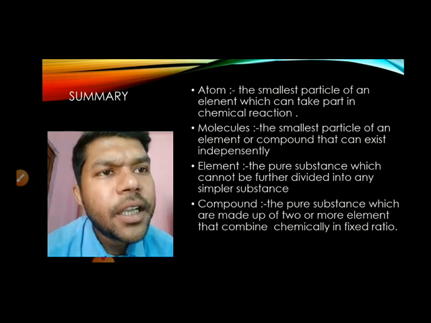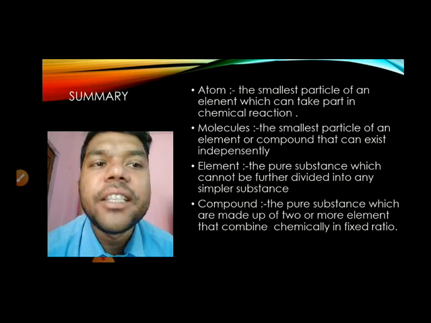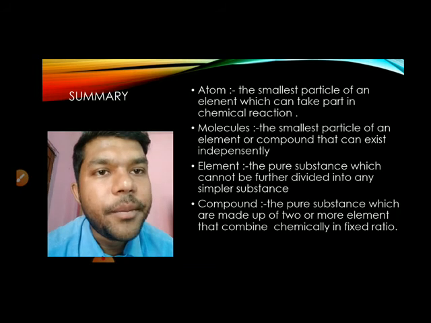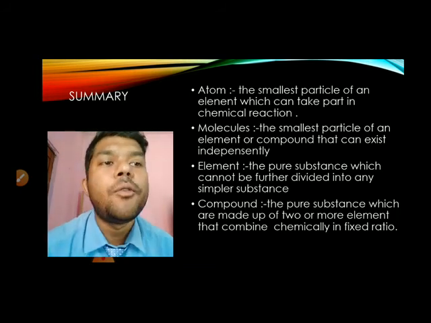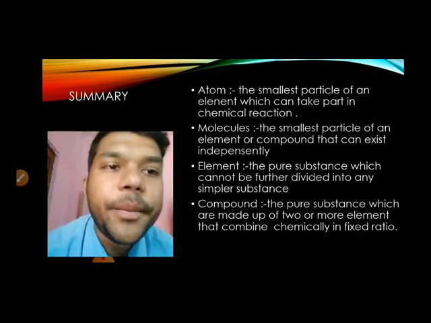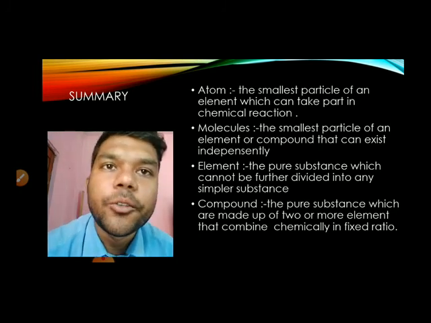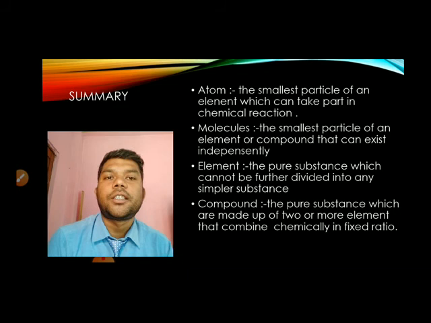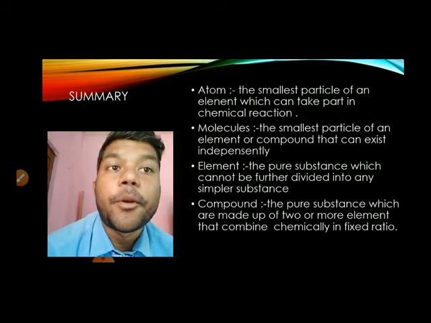Talking about the element, the pure substance which cannot be further divided into any simpler substance, they are called element, or we can say which are made with the same kind of atom. Compound, the pure substance which is made of two or more than two elements that combine chemically in a fixed ratio. So these are the things we have discussed today. I think you understood about the atom, molecules, element, and compound.